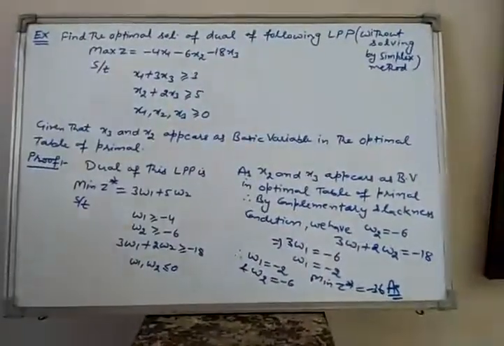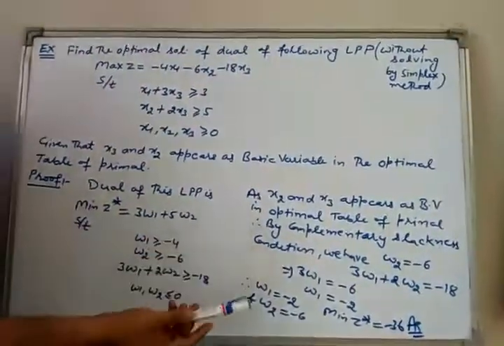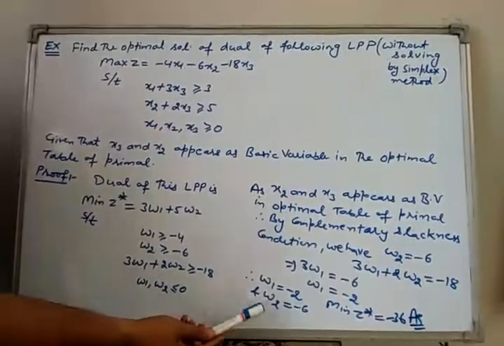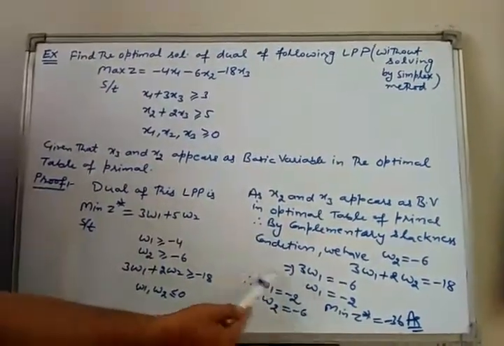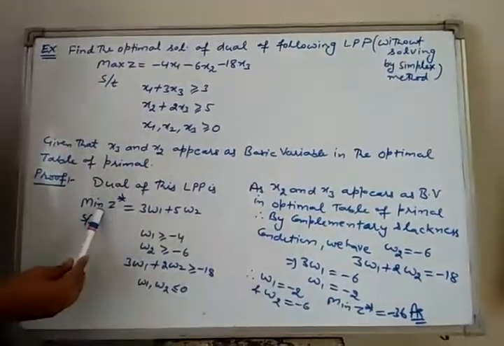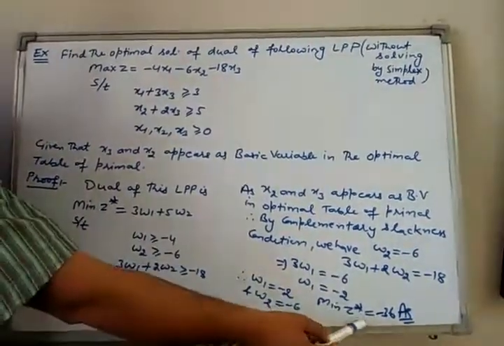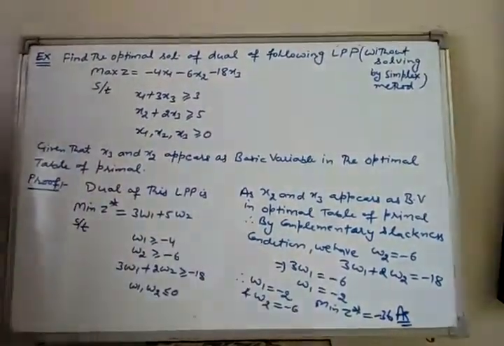Therefore, by the complementary slackness condition, we get the optimal solution as W1 equal to -2, W2 equal to -6 and the value of the objective function as minimum Z star equal to -36.